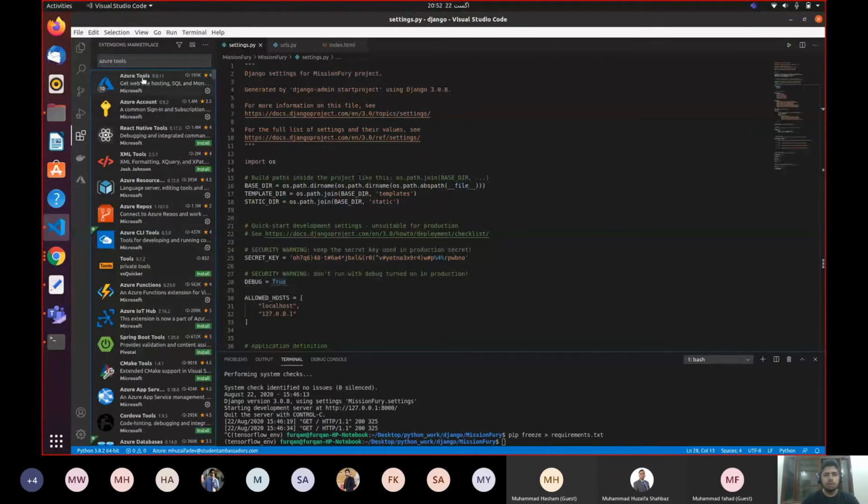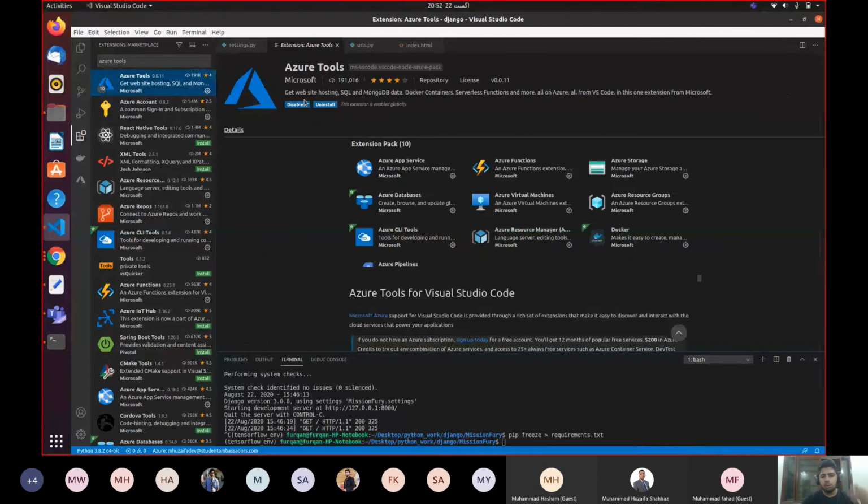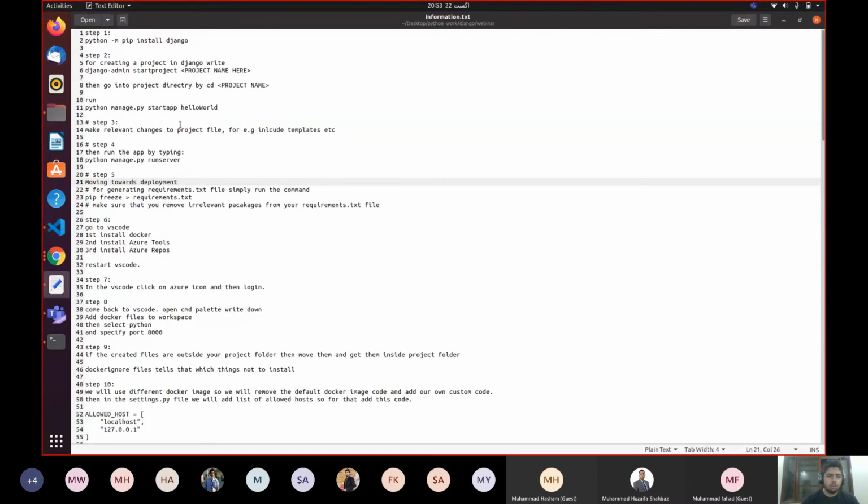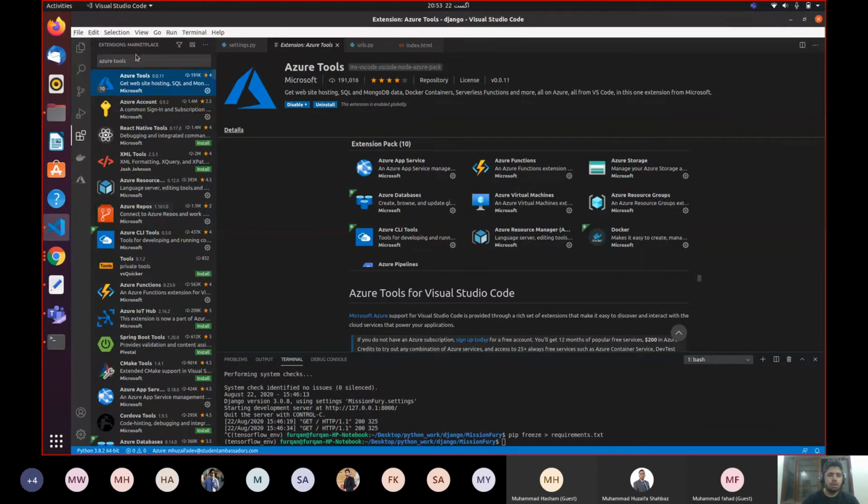Okay, are you kidding me? All right, so Azure tools, as you can see, my Azure tools are already installed. It is asking me, do you want to disable that? No, I don't want to disable it. So whenever you do this the first time, you will see an install button over here. You will click install and it will install the Azure tools for you. And secondly, when you are done with this, you will search for Azure repos, also Docker.